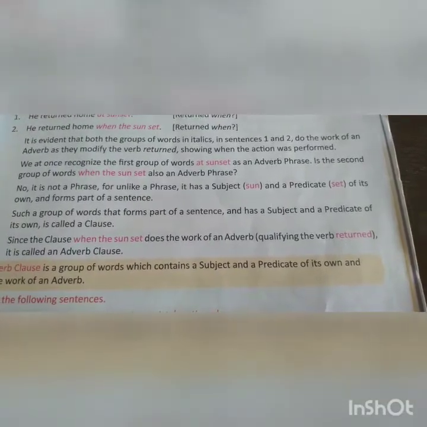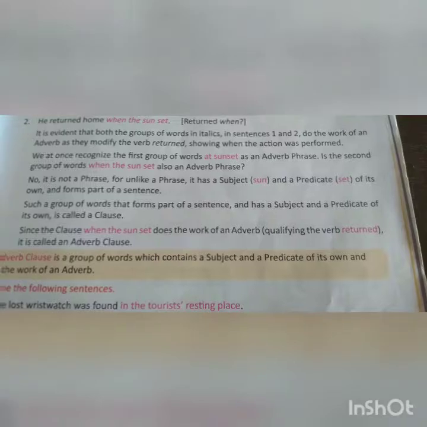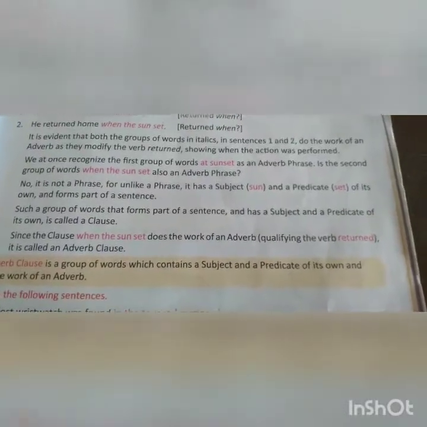It is a part of a sentence which makes a little more sense, so it is known as a clause. Such a group of words that forms part of a sentence and has a subject and a predicate of its own is called a clause. And since the clause when the sun set does the work of an adverb qualifying the verb return, it is called an adverb clause.